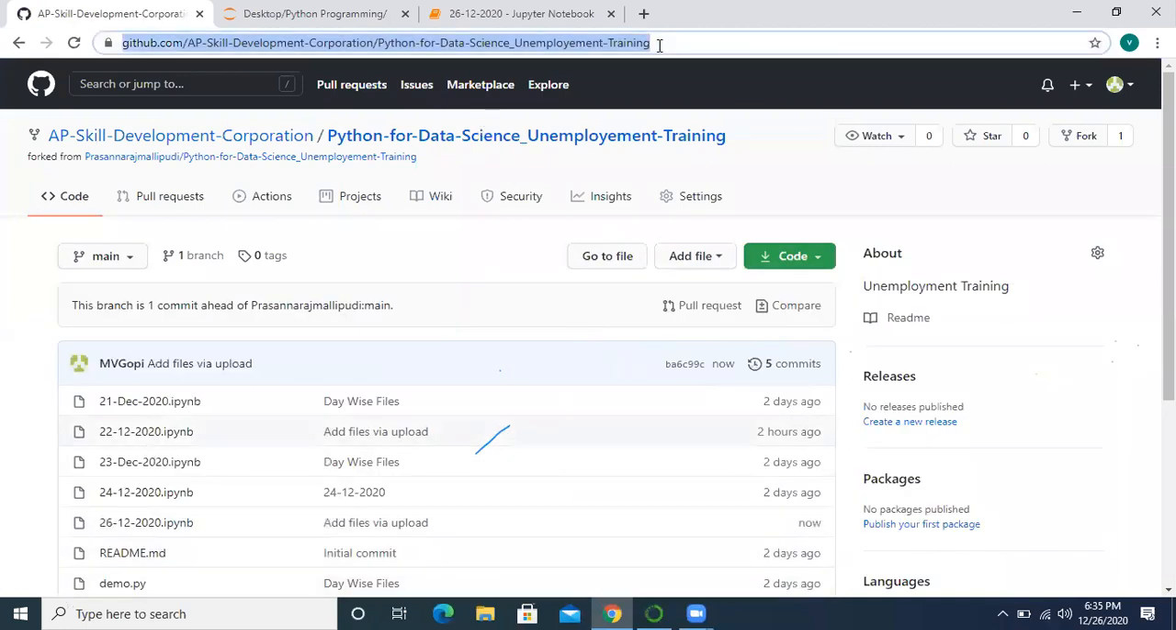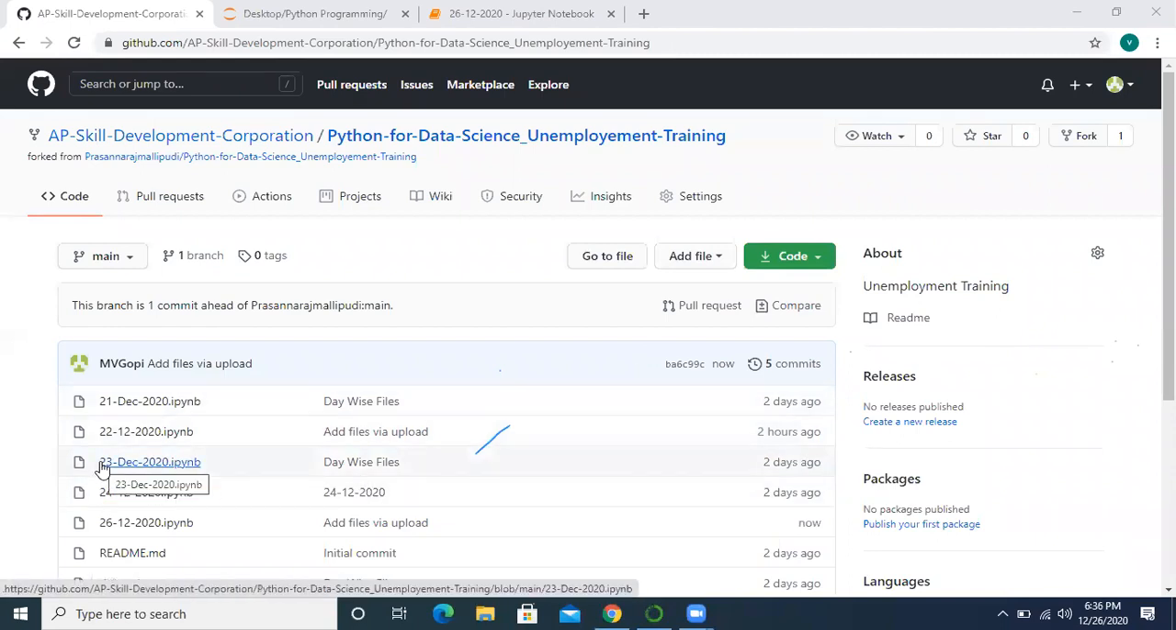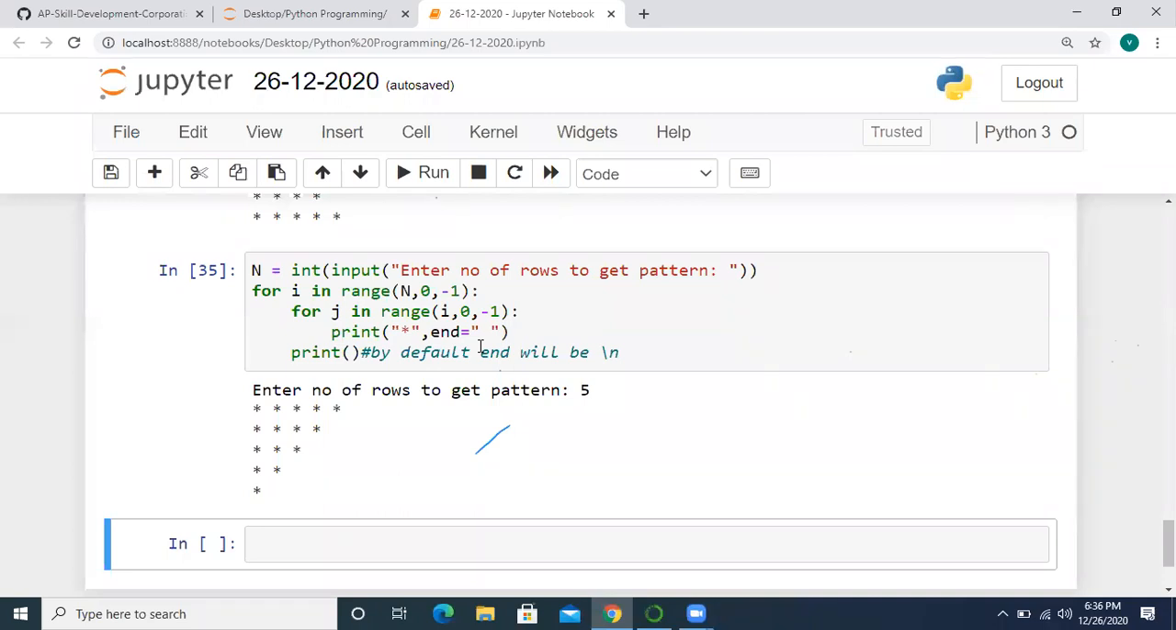I'm sharing this link in the chat box. All of you can copy it and download these files. You can access all these notebook files from this Jupyter Notebook link. 22 is also added, you can see here. So that's it about today's class. We have completed discussing the programs. From the next class onwards, we will discuss new concepts.